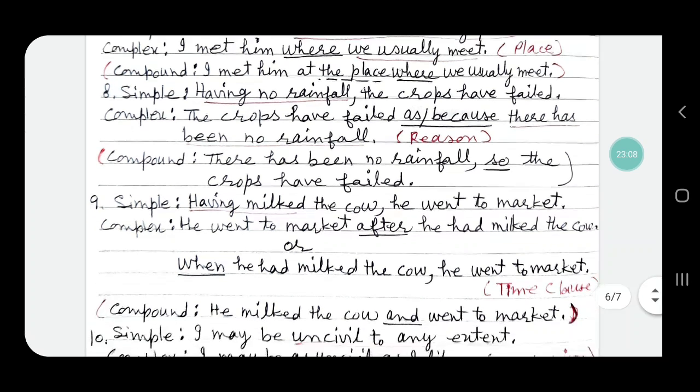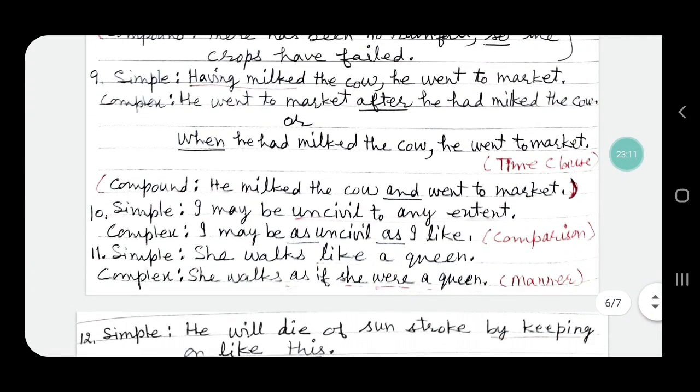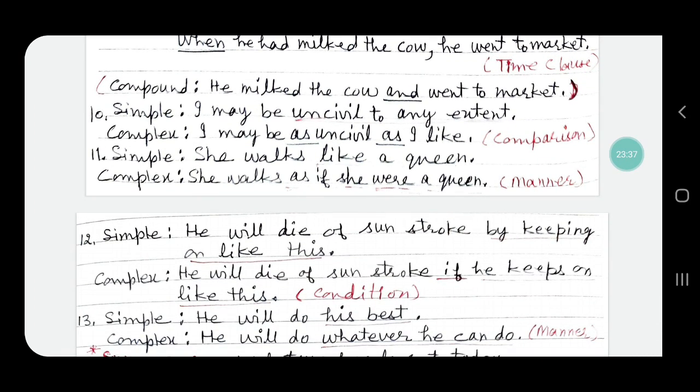Sentence number 9, simple sentence: having milked the cow, he went to market. Having milked the cow, there are two actions, one coming after the other. So the complex sentence will be: he went to market after he had milked the cow, or when he had milked the cow, he went to market. So a time clause has been added and so it is a complex sentence. And if we change this simple sentence into a compound sentence, it will be like this: he milked the cow and went to the market.